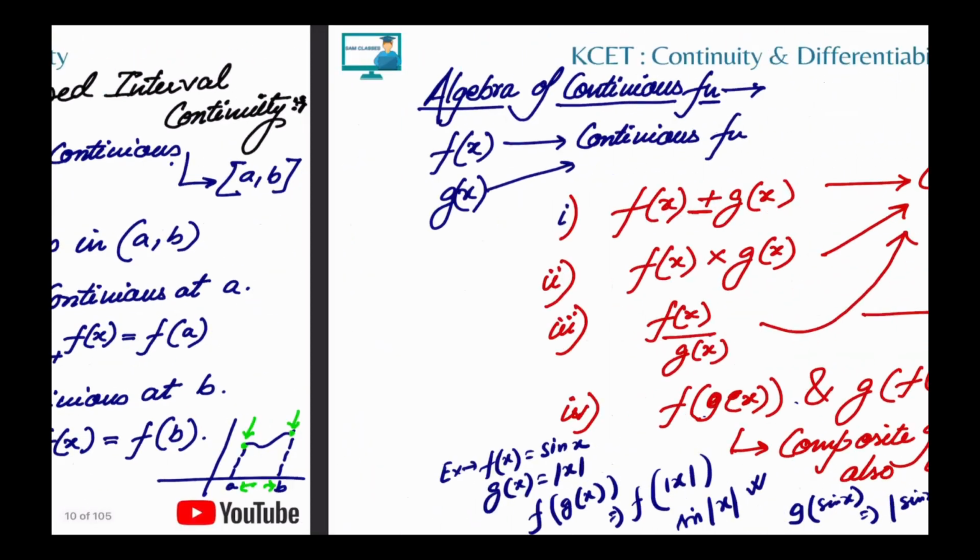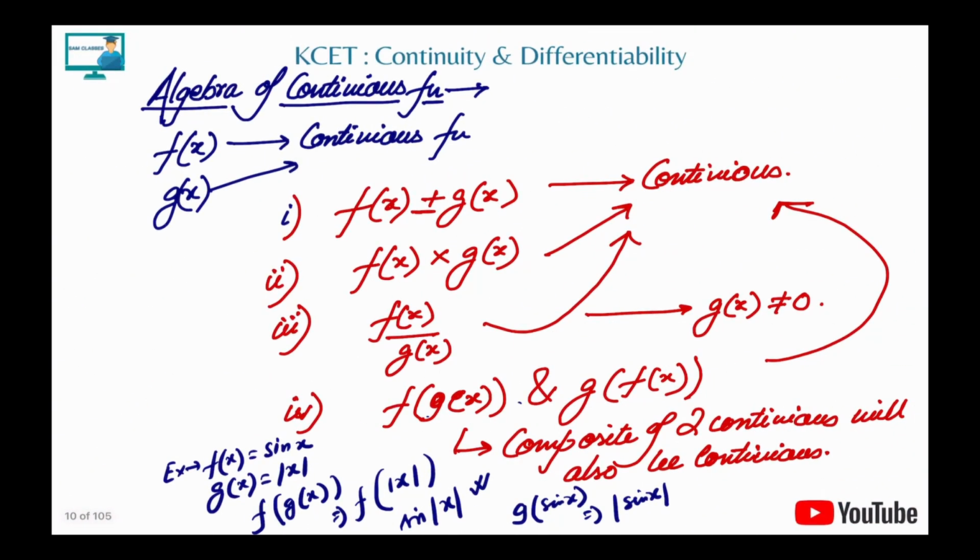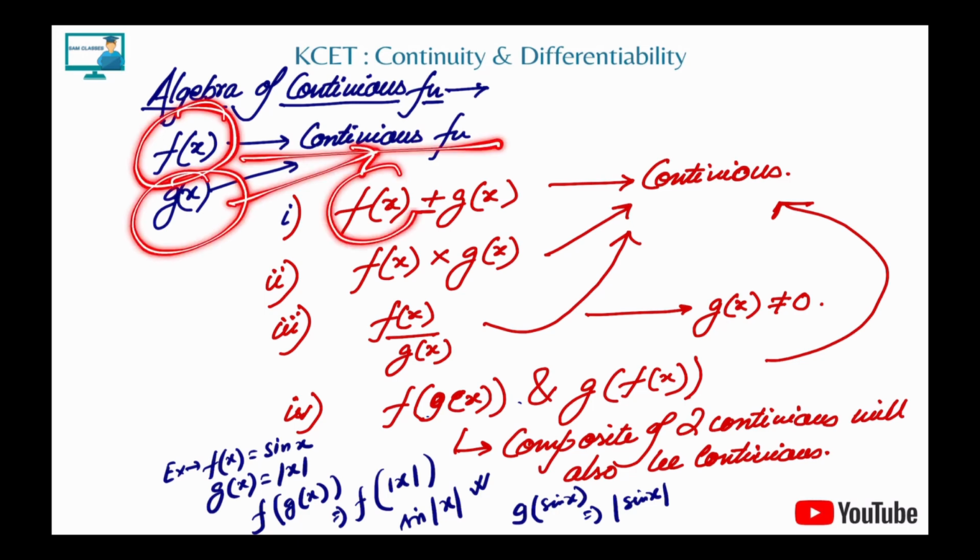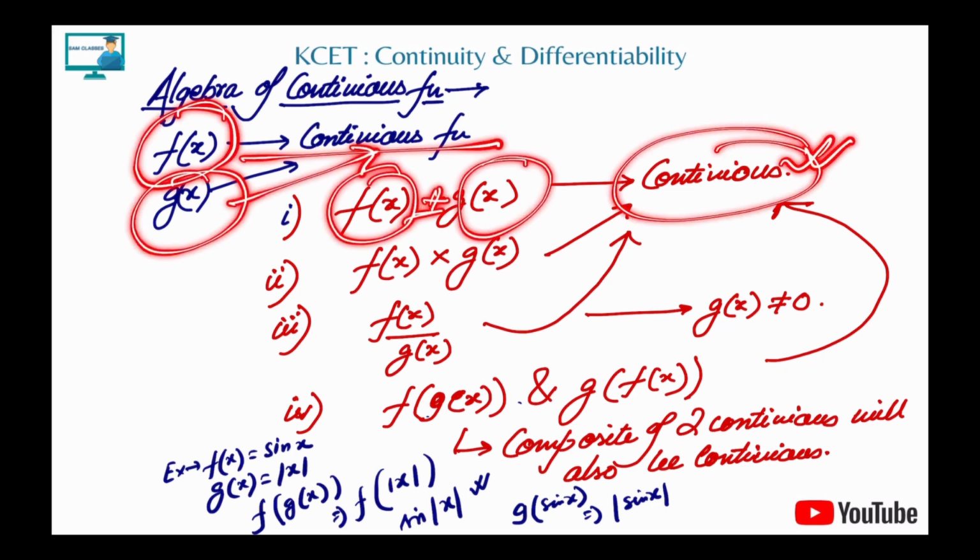Coming to the next part, let's see. Now, algebra of continuous functions. The moment we know two functions are continuous, we got curious. What can we do with that? Can we add, subtract? And even if we are adding or subtracting, are we generating a continuous function? So let's see. We have a function f(x) which is continuous. We have a function g(x) which is also continuous. If we add them or subtract them, we make a function which is continuous.